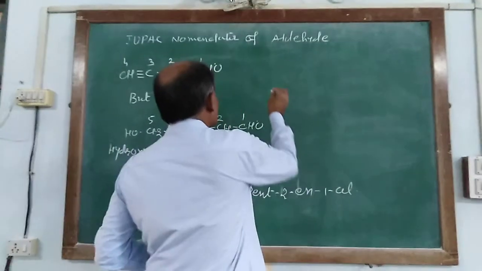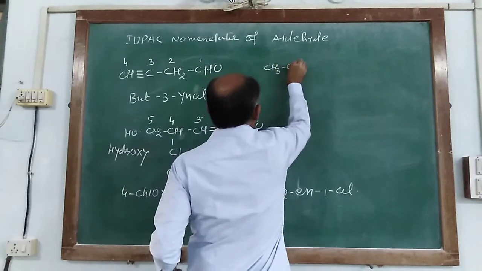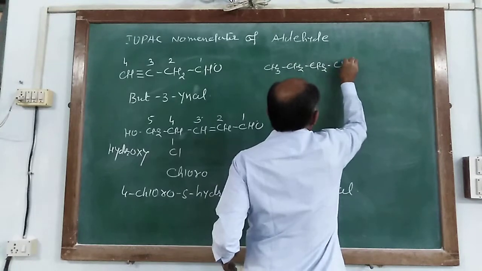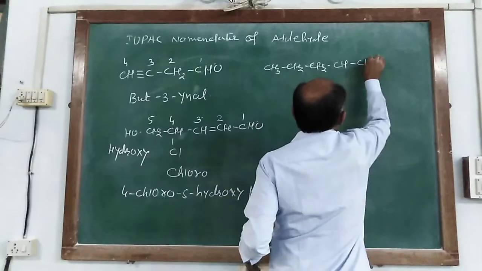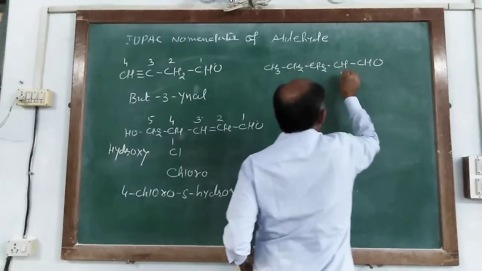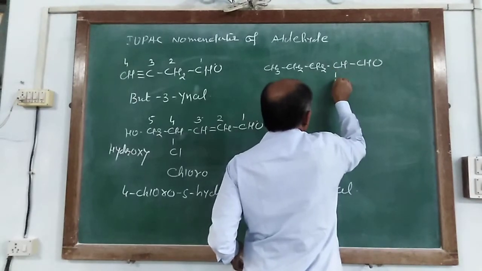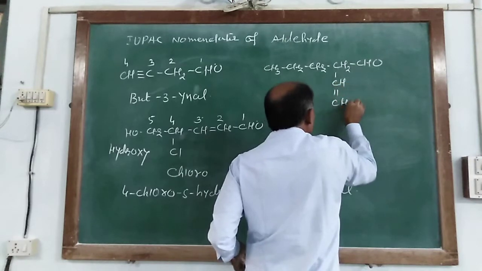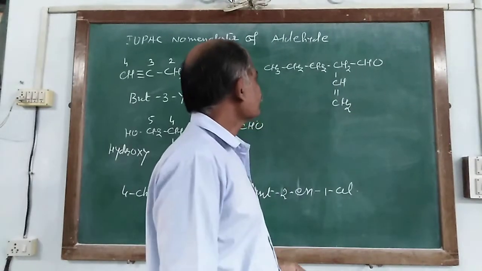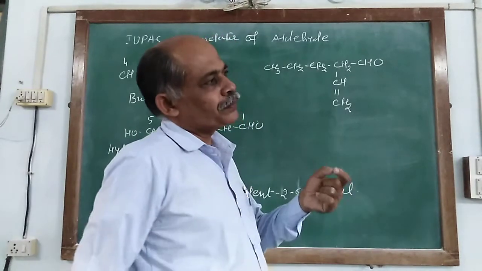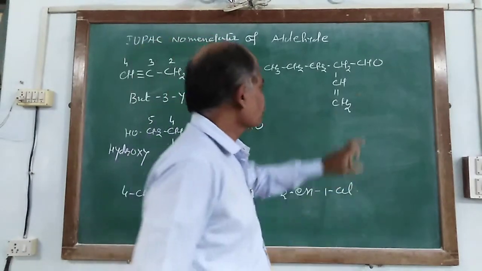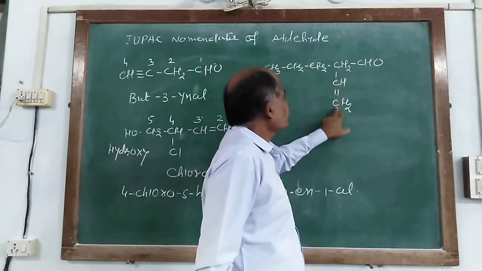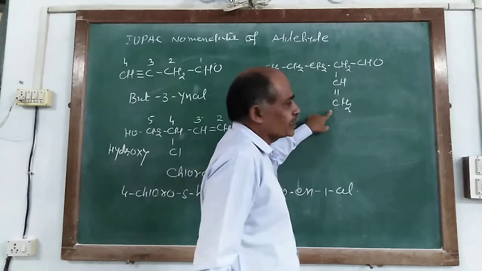Now similarly, CH3, CH2, CH2, CH, CHO, and it consists of CH2, CH, double bond CH2. At that time, which parent chain do you choose? 1, 2, 3, 4 and 5. 1, 2, 3, 4. 1, 2, 3, 4, 5 and 6.